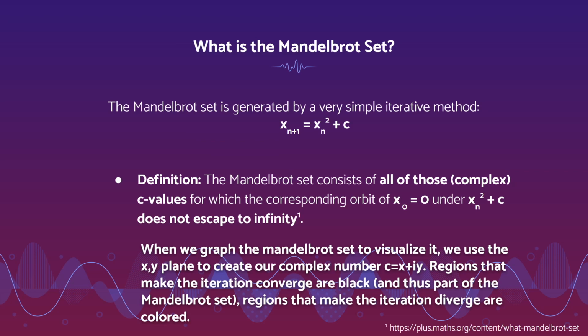A popular way of visualizing the Mandelbrot set is graphing it on an xy plane, where the complex coefficient c is determined by the xy coordinates. We could just set up any xy plane. It is also normalized, I believe, from 0 to 1 for both x and y, but I might be wrong on that.